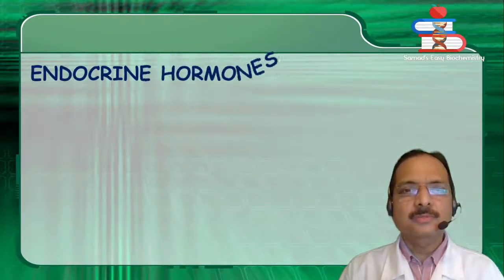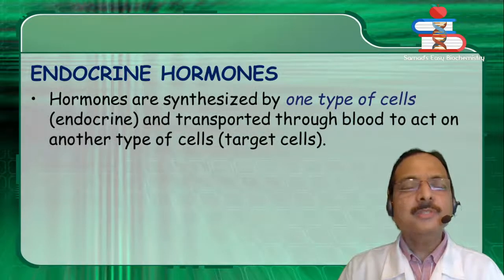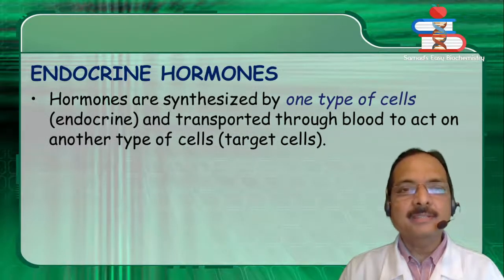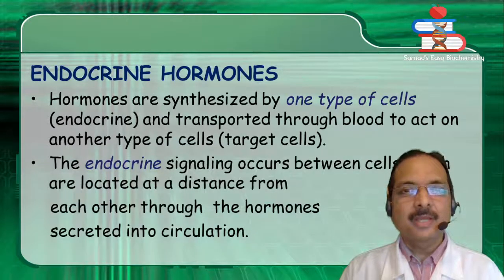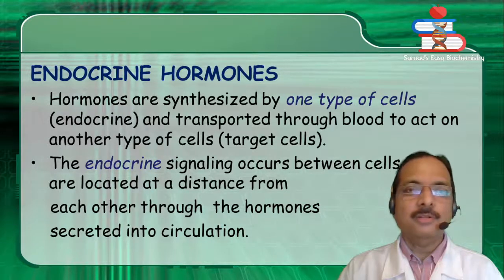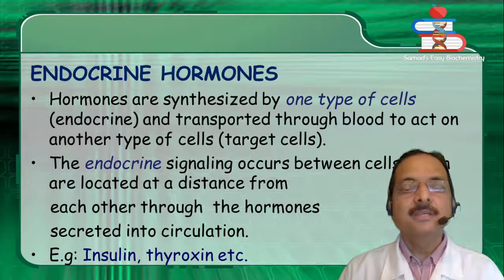Endocrine hormones. Hormones are synthesized by one type of cells, that is endocrine cells, and are transported through blood to act on another type of cells, the target cells. So the endocrine signaling occurs between cells which are located at a distance from each other through the hormones secreted into circulation. Examples, insulin, thyroxine, etc.